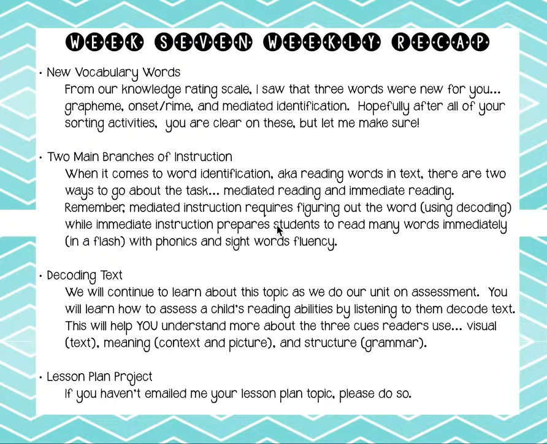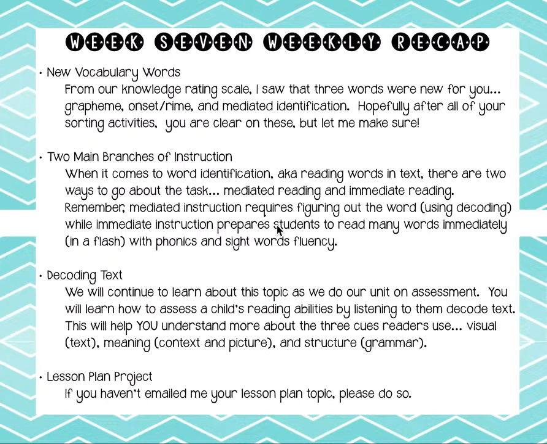Hopefully, after all of your sorting activities, you are clear on these, but let's just make sure. Grapheme is the letters and the sounds that they make. Last week we learned about phonemes, the smallest sounds that we hear in words. When you name those with a letter, they turn into graphemes. Anytime we have a letter that makes a sound, or letters together that make one sound, that is called a grapheme.